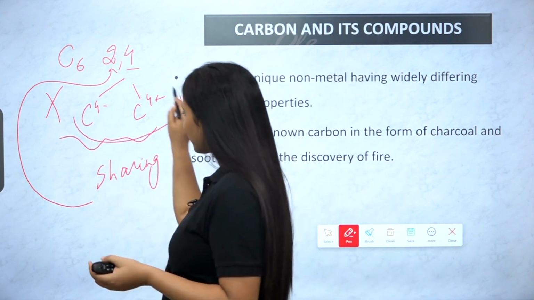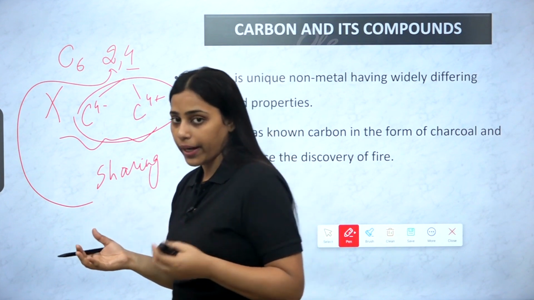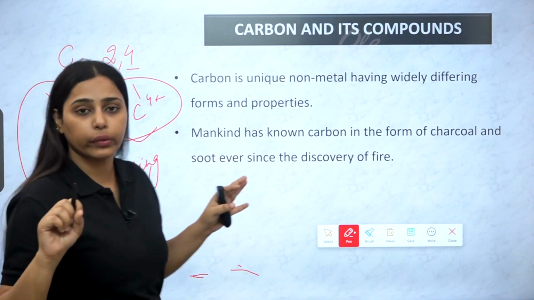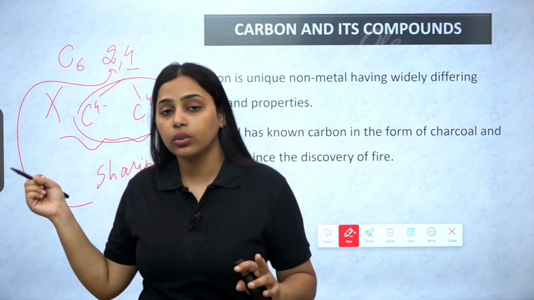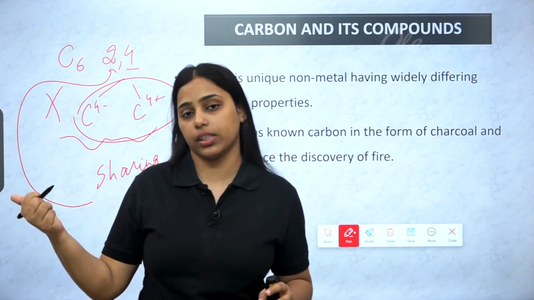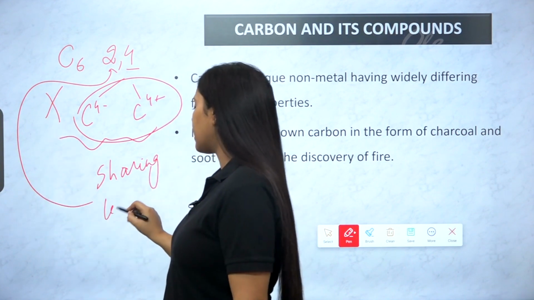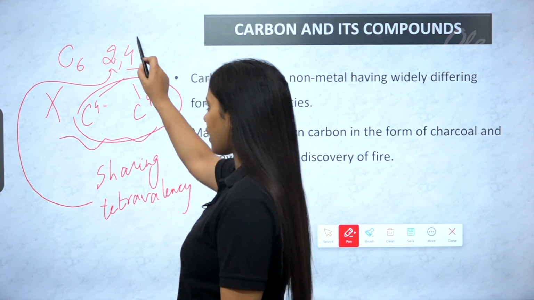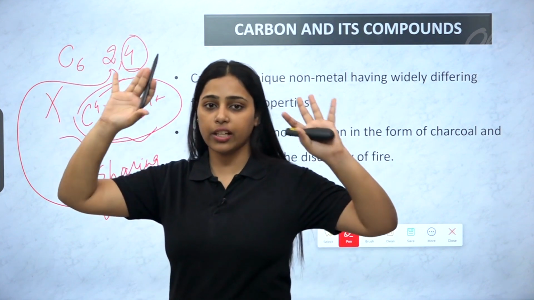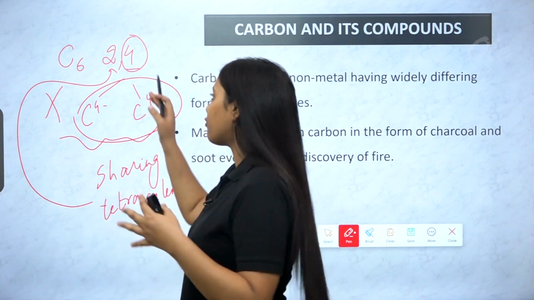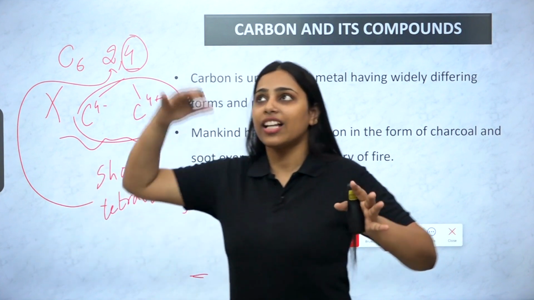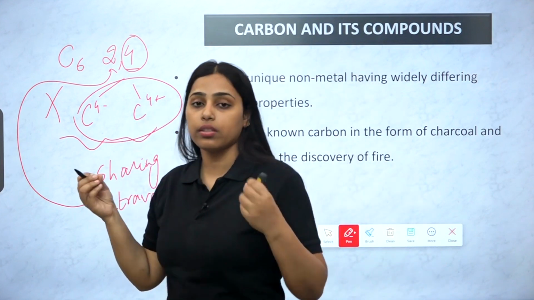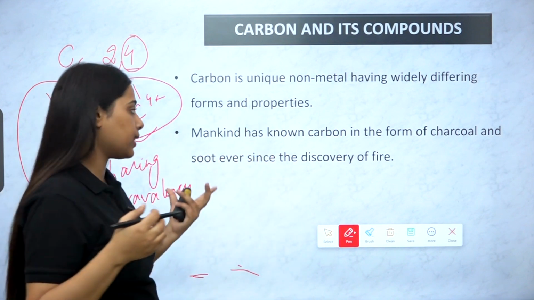In both the other cases, either a lot of energy is required or more energy is dissipated. That's why carbon doesn't prefer electrovalent bonding, and it goes for covalent bonding, where sharing of electrons takes place. So this tetravalency makes it a unique non-metal, because these valence electrons are the middle ones, right? We need an octet for an element to become stable, and 4 is just half, halfway to achieving an octet, a stable configuration. So that's the first point: because it is tetravalent, it has this unique nature.